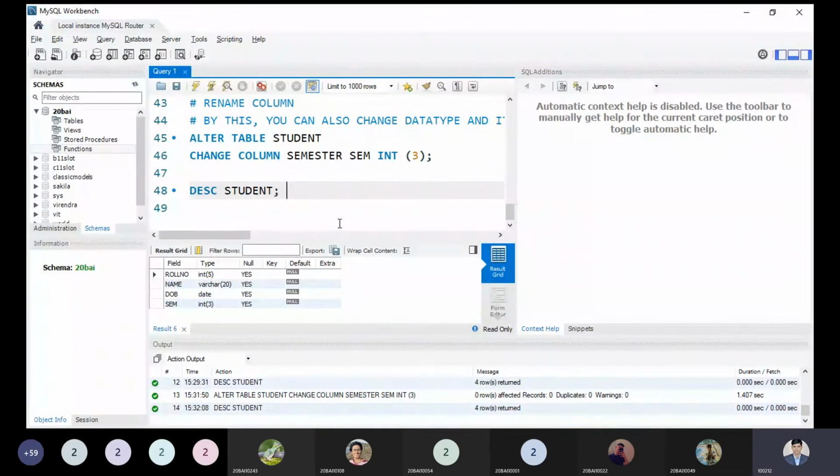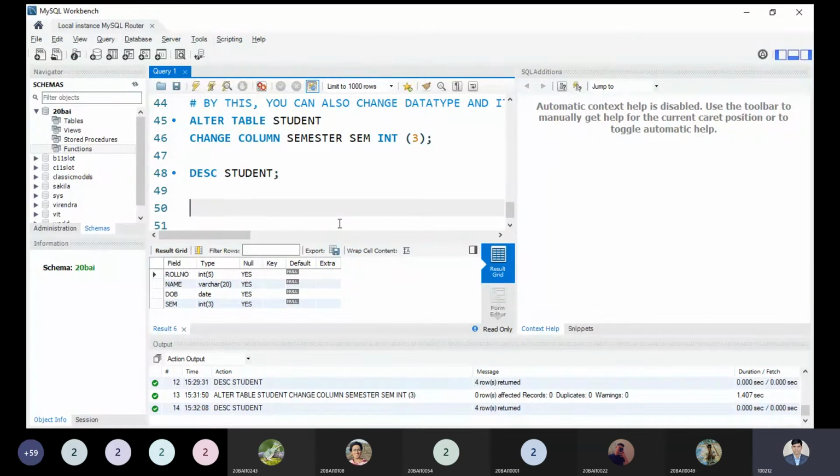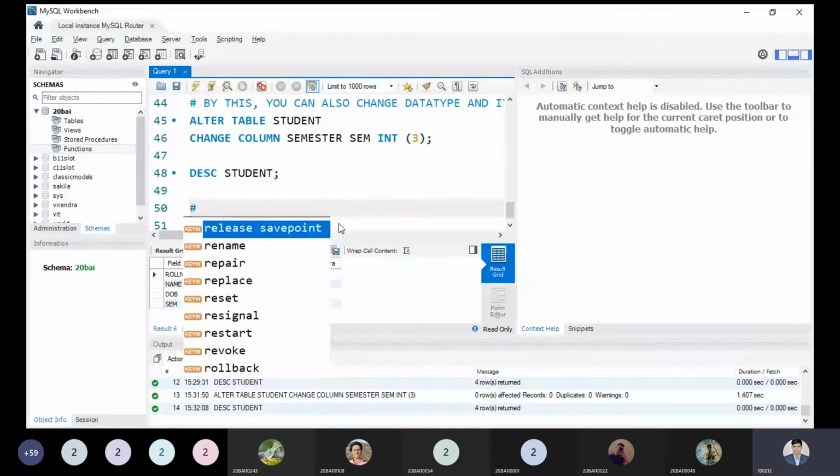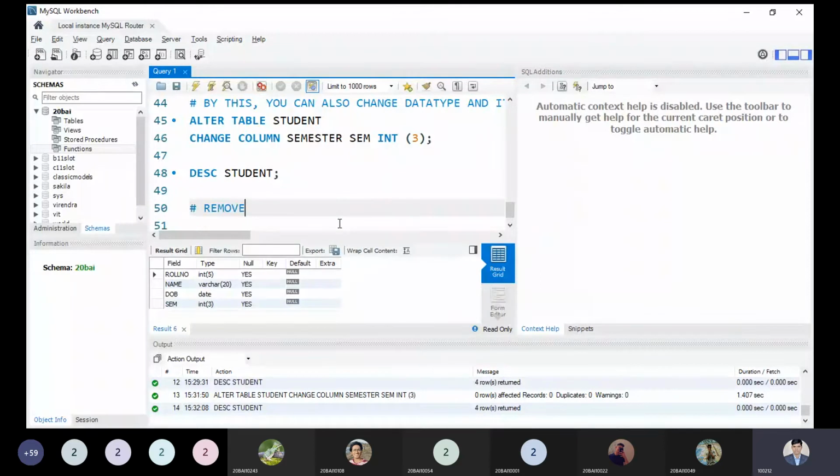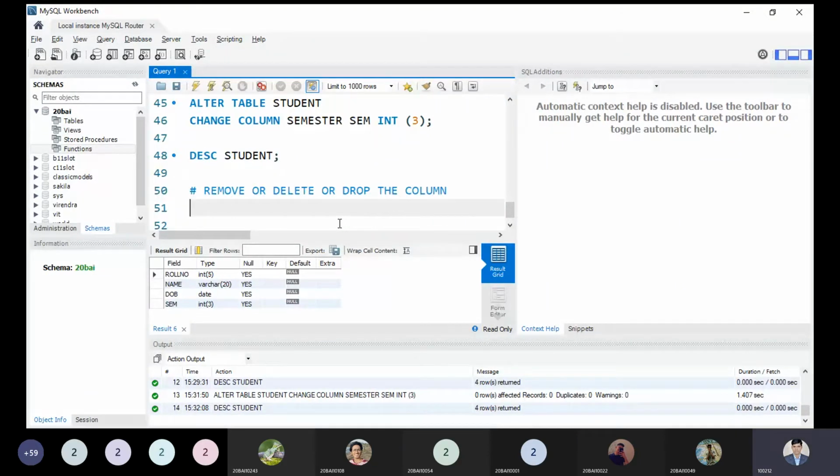Now the students are asking me, sir, date of birth is not a required field, because roll number, name, and semester is sufficient to make the database. So date of birth is not required, so we can remove or delete or drop the column. The statement you have to understand is: drop the column. So what is the command?